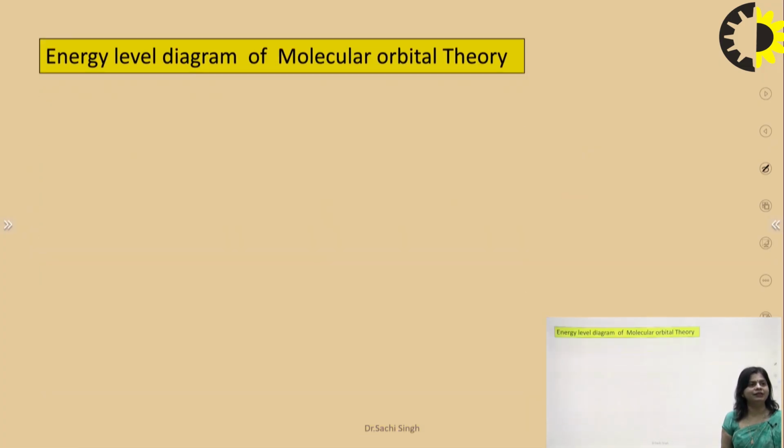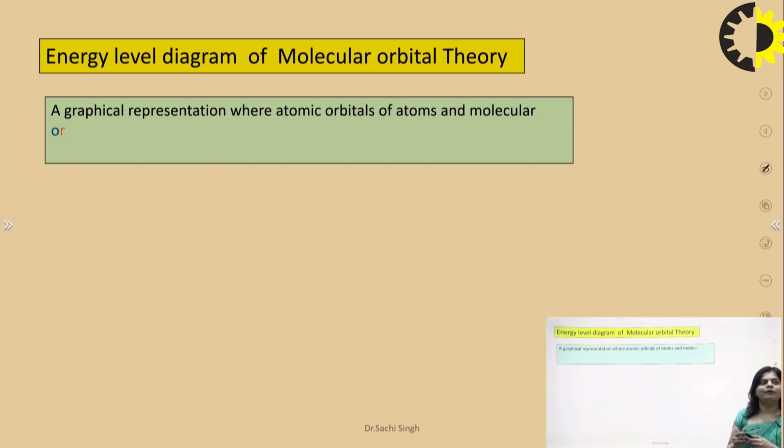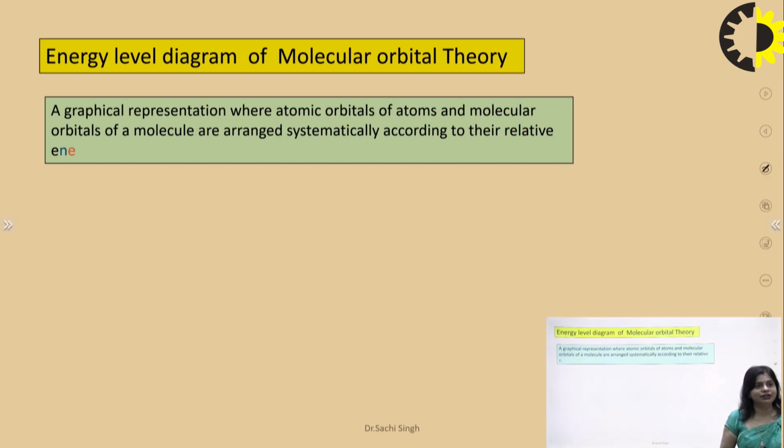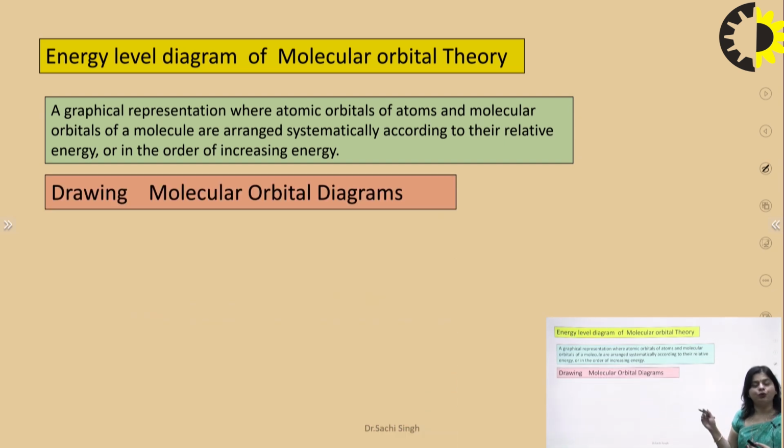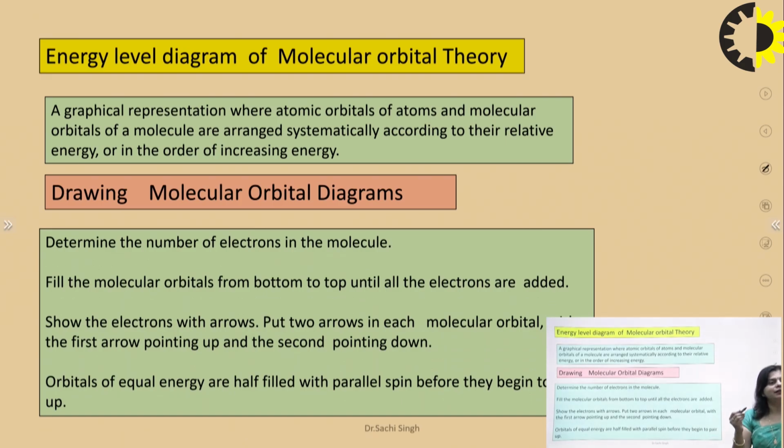Now comes the next topic, energy level of molecular orbital theory. A molecular orbital diagram is a graphical representation where atomic orbitals and molecular orbitals are arranged systematically according to their relative energies, in order of increasing energy. So for drawing the molecular orbital diagram, what are the important points we consider? Determine the number of electrons in the molecule, whatever the number, if it is 10, 15, 14, and on the basis of that, we consider the configuration.